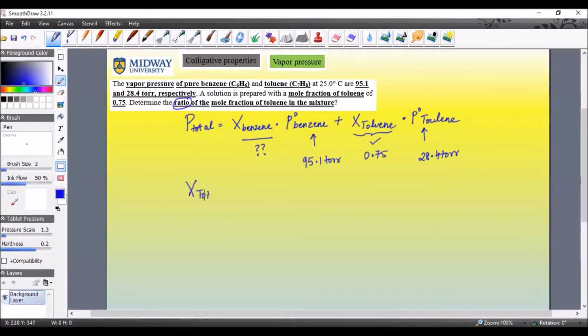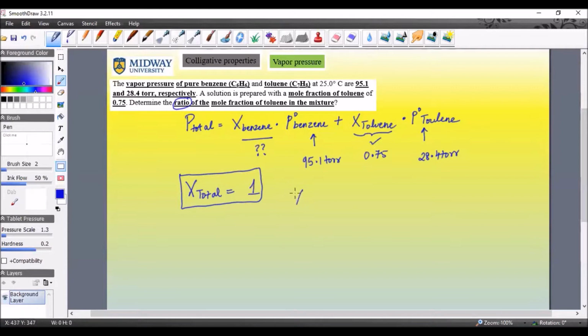All right. So the nuance I was talking about was we have something called a total mole fraction. The total mole fraction is always 1. Why? Just take my word for it. If you need further explanation, I can make a separate video for it. But this is a constant. The total mole fraction of any mixture is equal to 1. So to actually answer the question, we have to find this unknown variable first, then we can find the total pressure from which we can find the ratio of the mole fraction of toluene in the mixture. Does that make sense? All right.